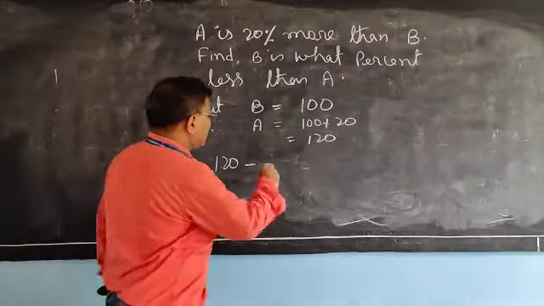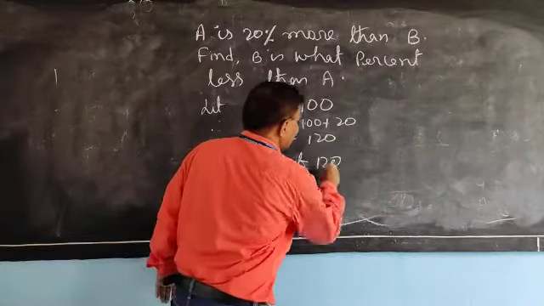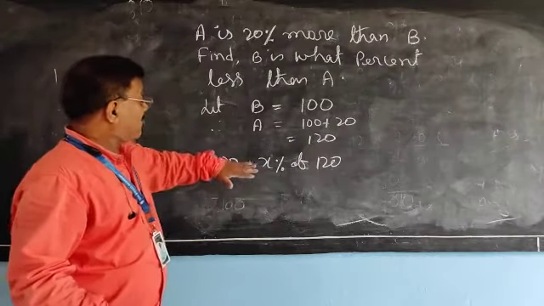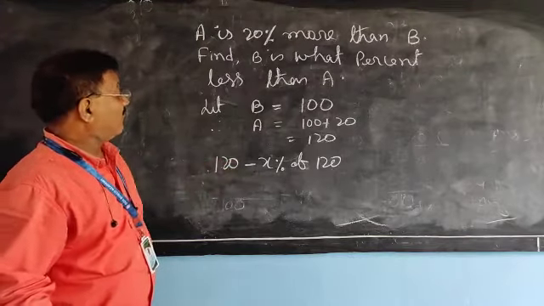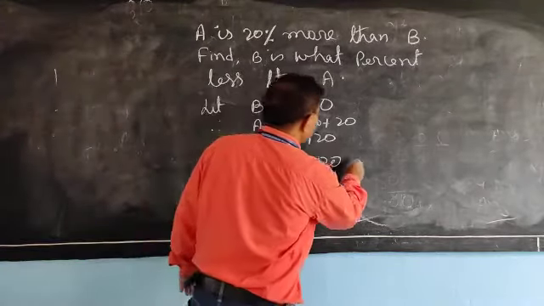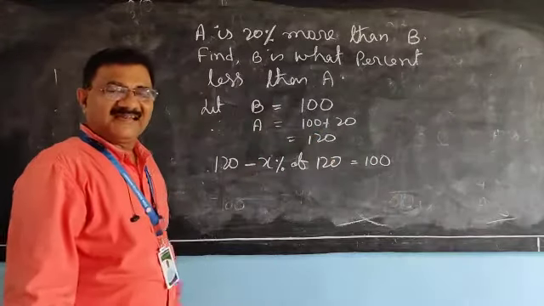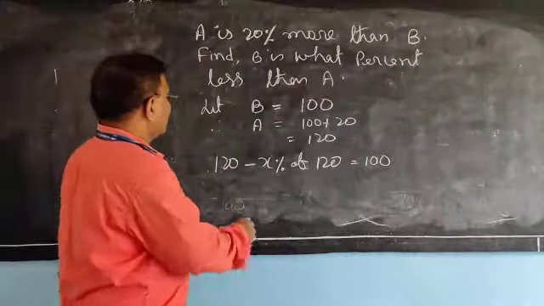You have reduced X% of 120 from 120, then it became 100. A tough calculation, difficult to understand. Okay.